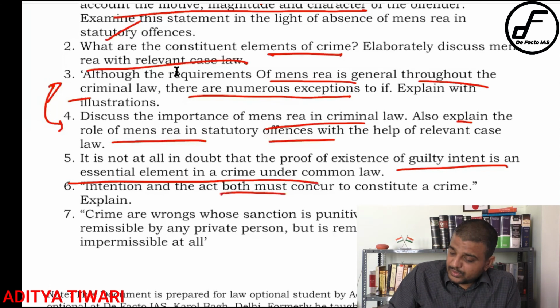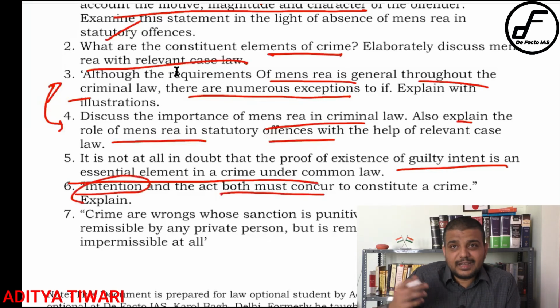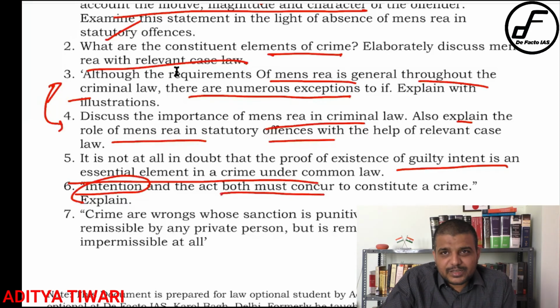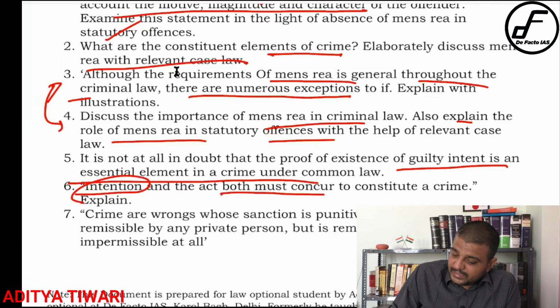Intention and the act both must concur to constitute a crime. It means we are talking about mens rea and actus reus, which must both be there in the case of a crime. But here you have to write a little bit about the difference between intention and motive. Okay. And then, crimes are the wrongs whose sanction is punitive and in no other way remissible by a private person,